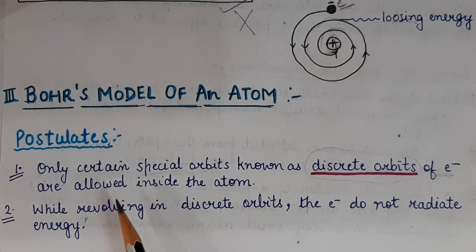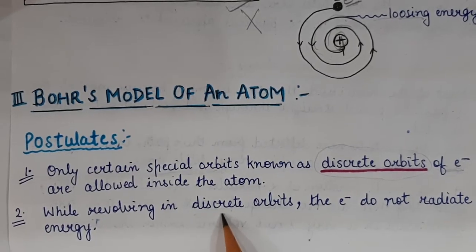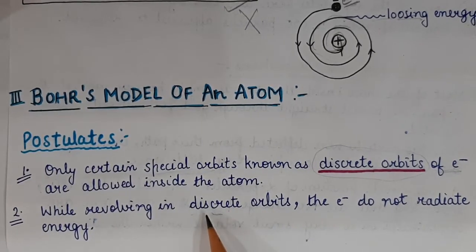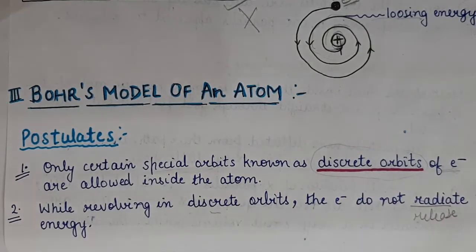Number 2, while revolving in discrete orbits, the electrons do not radiate energy. The electron is revolving in discrete orbits, so due to revolution, these electrons do not radiate. Radiate means release. They do not release energy. If energy is not releasing, it means it will not finally fall into the nucleus. It means the atom is stable.